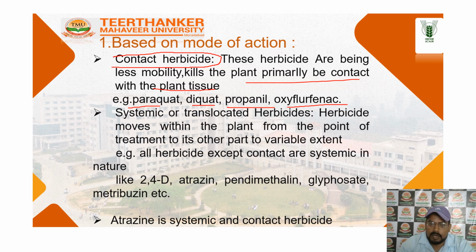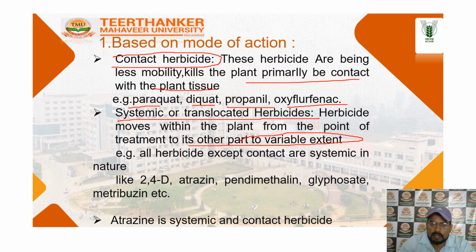Next is the systemic and translocated herbicide. Systemic herbicide means it moves within the plant from the point of treatment to the other parts, so it kills only the specific part or specific plant.